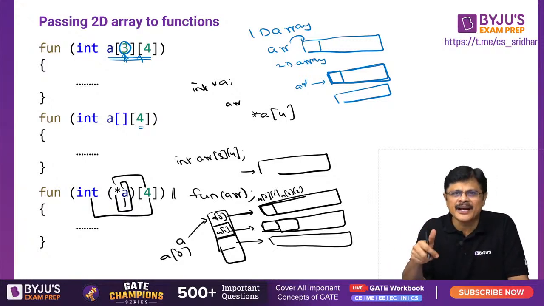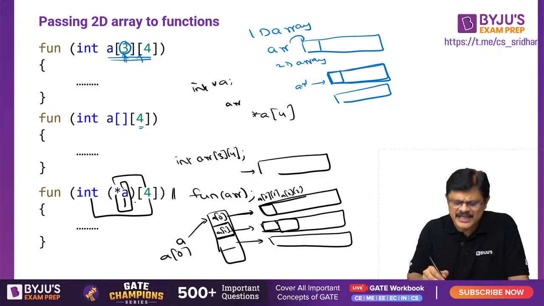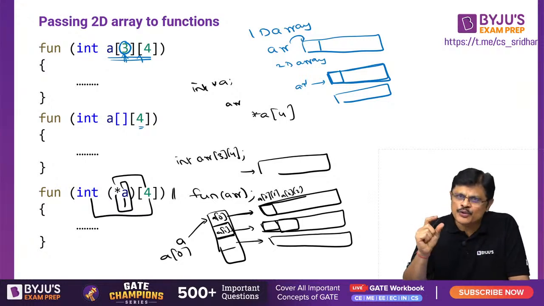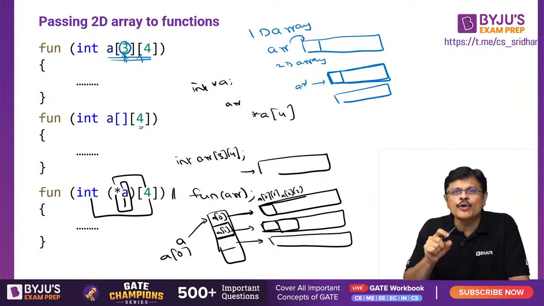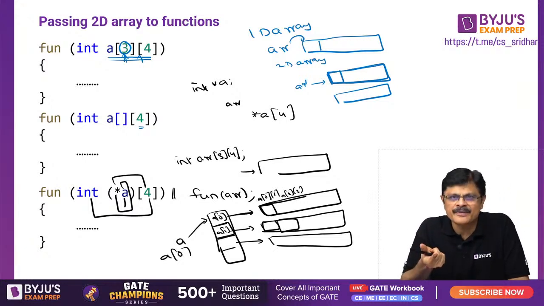You send that ARR, and that will be taken care of by such a pointer which can hold that particular address of a 2-dimensional array. So you just send the address, sir, and we should have a pointer which can hold the address of a 2-dimensional array. Am I clear? Like that it can be done, my dear friends.